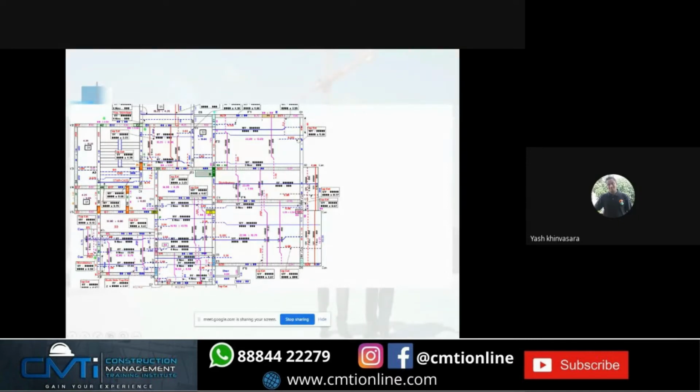So here, where to take L by 4 and where to take L by 5 was explained very clearly, and the whole concept was very clear. This is how you can see whether a beam is continuous or non-continuous. According to this, we have to take L by 4 and L by 5. The people who have opted for quantity surveying will know. These are just sample drawings I am showing you. The bar bending content is very big, but it is very easy after you put your attention into it.